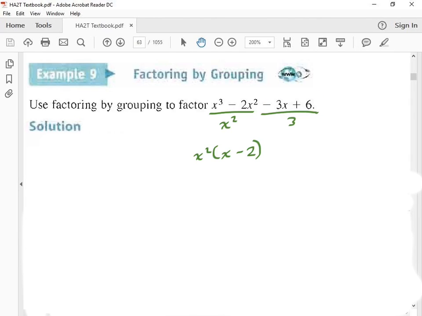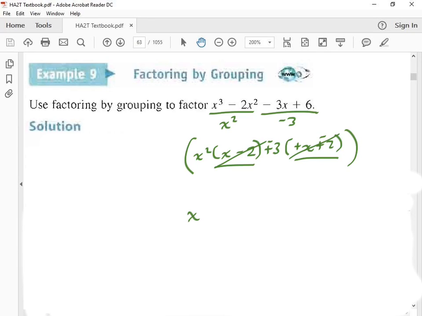What can I divide both of those by? A 3. So let's say I just divided by a 3. I get -x plus 2. Now that's a problem because these need to be the same. So instead of taking out a +3, I could take out a -3, and that would change the signs. Now, are my 2 factors there the same? Yes.